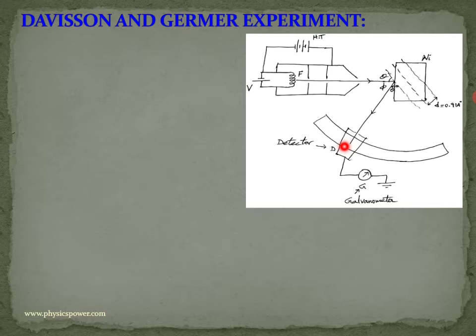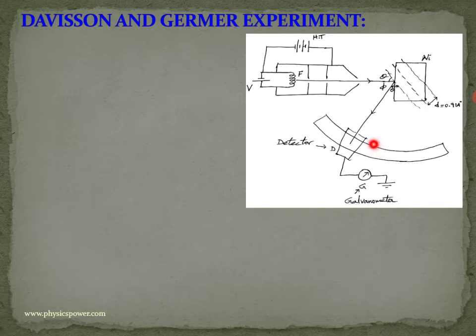Like this they arranged it. Here a high tension battery and other parts are used just to arrange the electrons, convert them into a fine pencil beam and reach the nickel target. Afterwards the scattered electrons will be gathered at the detector. Here you can see a circular scale. The detector is mounted on the circular scale, and we can move it according to our wish to different angles and identify the intensity of electrons at different angles.